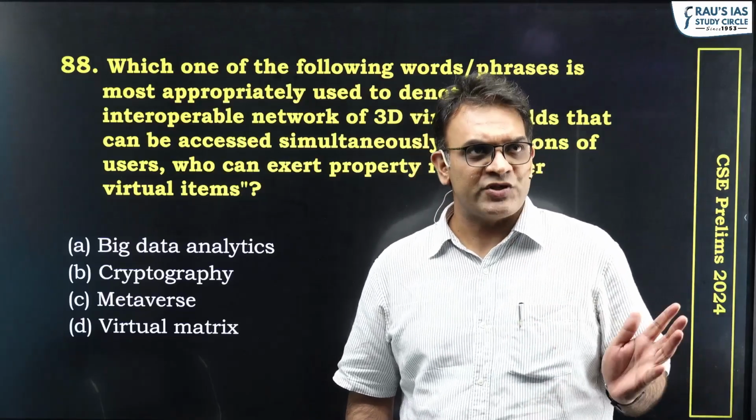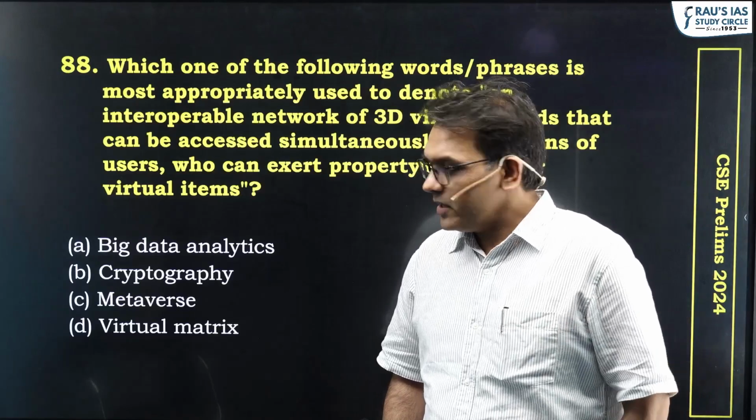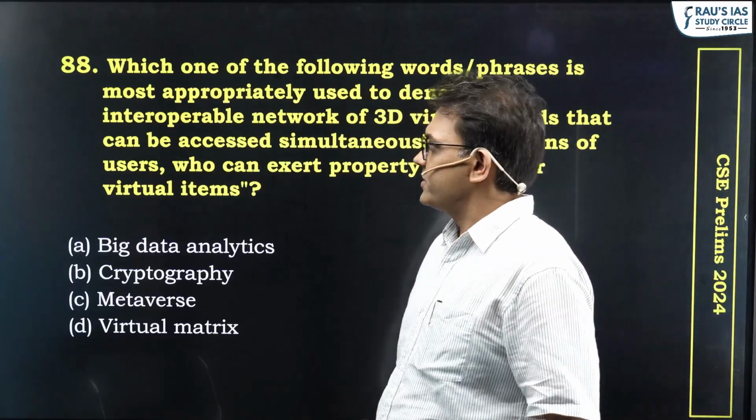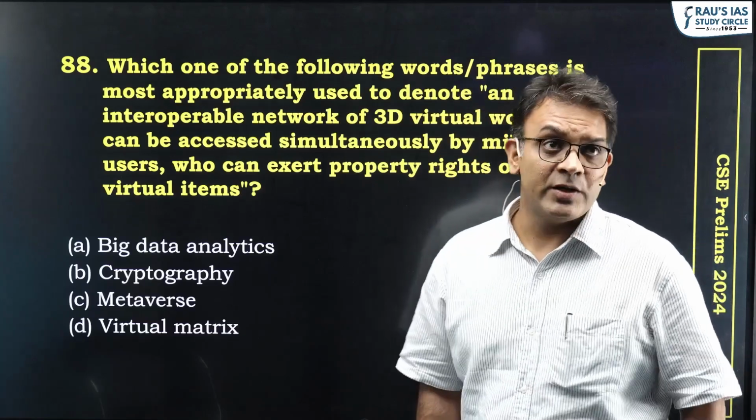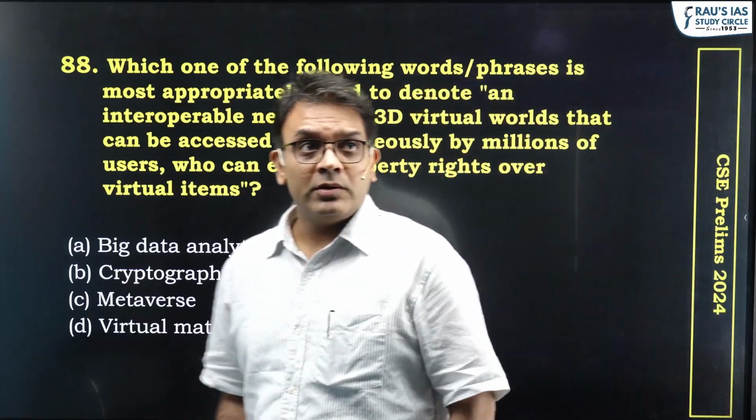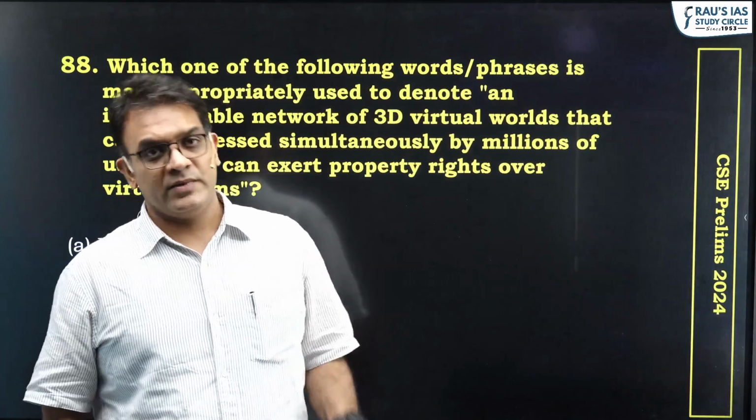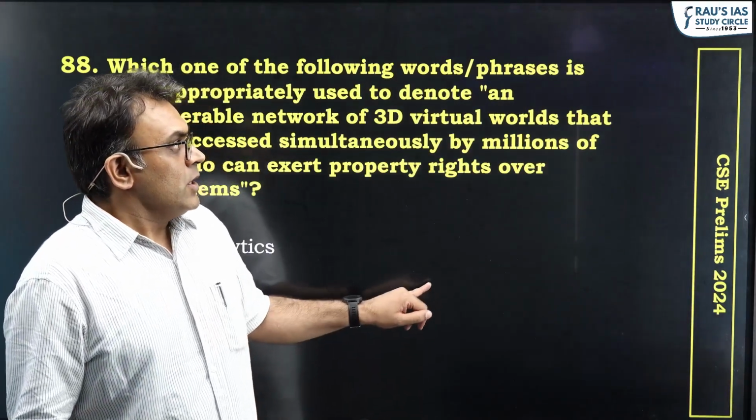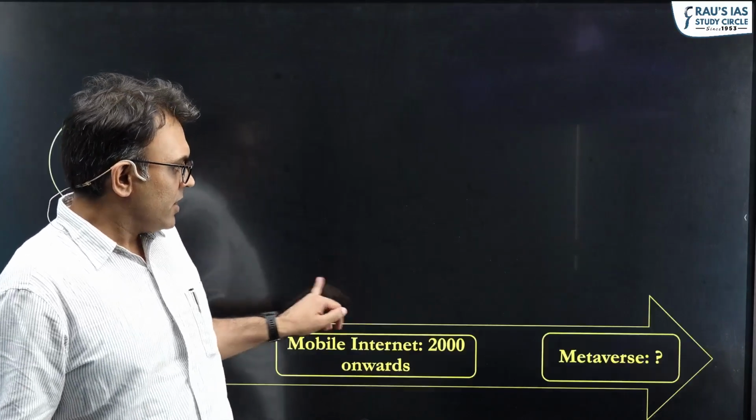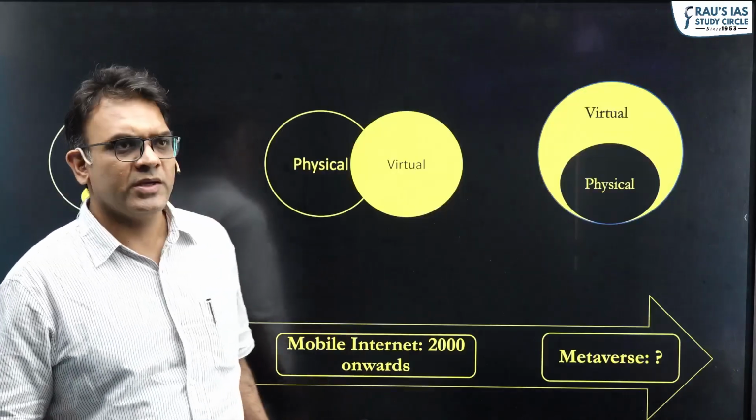Fairly easy question. You just have to identify the definition of it. Which one of the following words or phrases is most appropriately used to denote an interoperable network of 3D virtual worlds? That's what the metaverse is all about. A little bit about the metaverse.